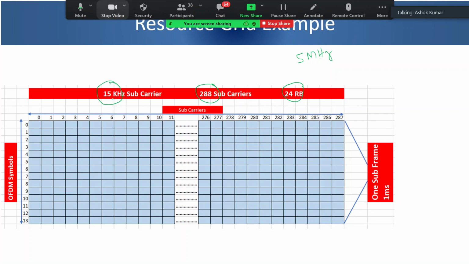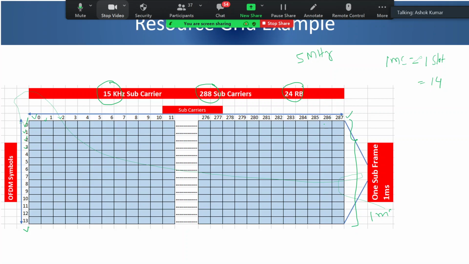When I have taken numerology 15 kilohertz, that means in 1 millisecond, I will have one slot, and I have only 14 symbols. So just see this 1 millisecond subframe. I have accommodated 14 symbols, 0, 1, 2, 3 up to 13. On the subcarrier side, since I had 288 subcarriers, I have numbered them 0, 1, 2 up to 287.